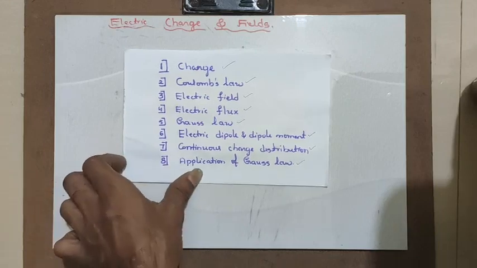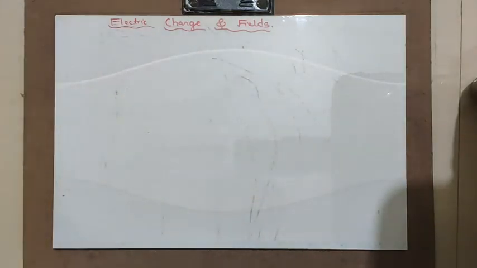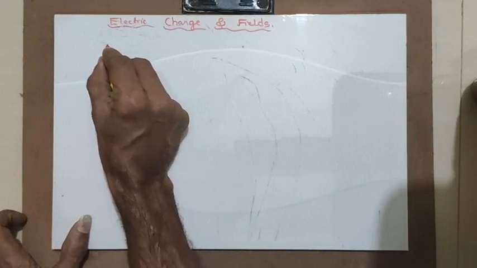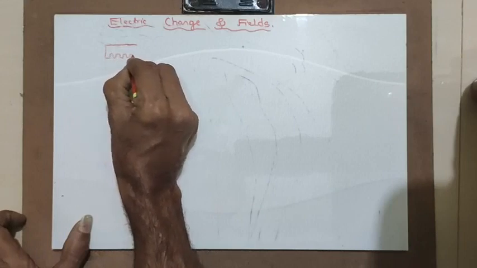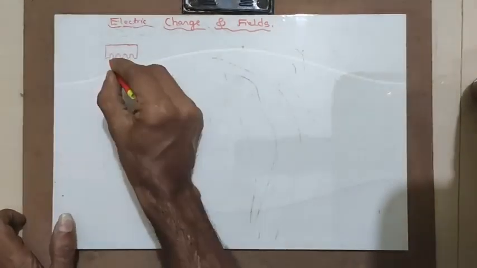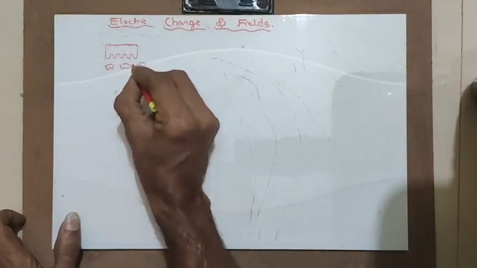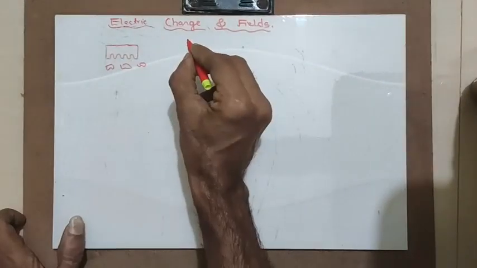Let us understand what a charge is, or what an electrostatic charge is. You already know what is meant by electrostatic charge. Whenever you rub a comb, obviously there will be generation of electrostatic charge on the comb and it will attract paper pieces. That's how electrostatic charges are felt around you, isn't it? Now, what exactly happens in this case?